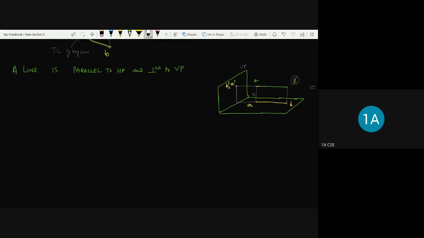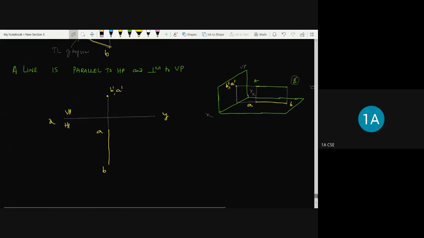So how does it look? The top view of AB looks like a perpendicular to the reference line XY. See, it will look like this. This is B and this is A. And similarly, if I project this to get the point A dash and B dash, because we have given the x distance, locate at x distance, and name this as a point view, which is B dash comma A dash. So this is VP and HP XY. So this is very simple when the line is parallel to HP and perpendicular to the VP.